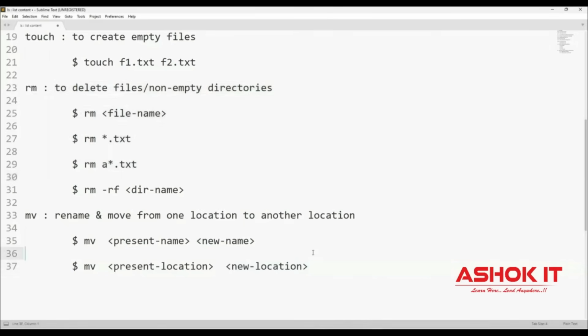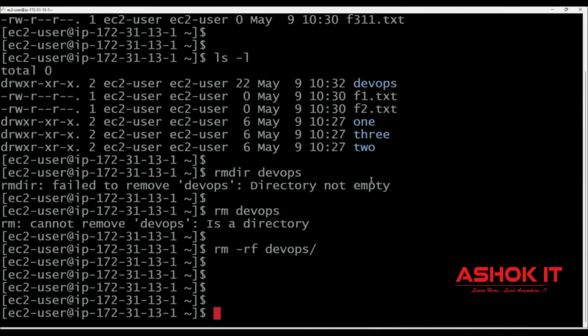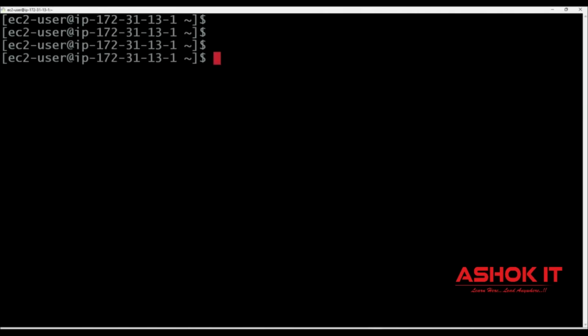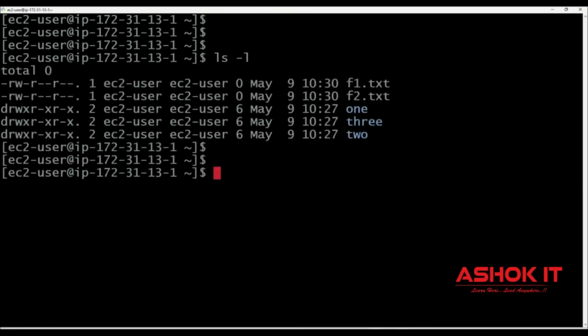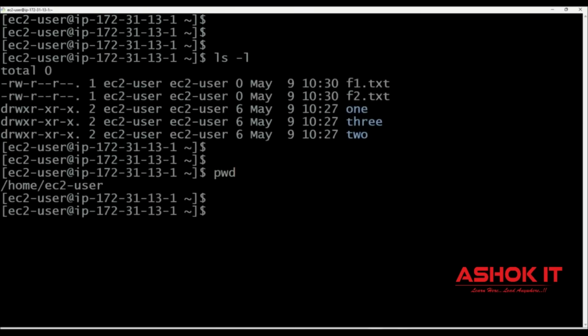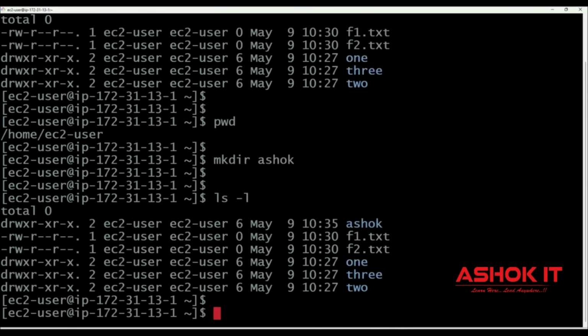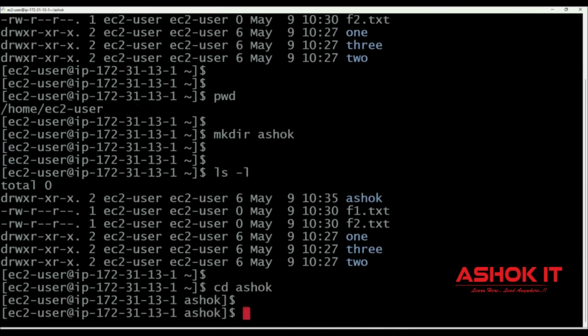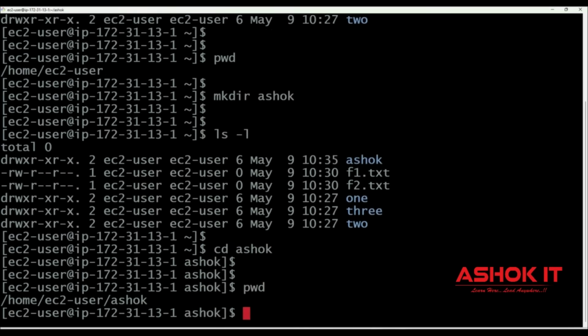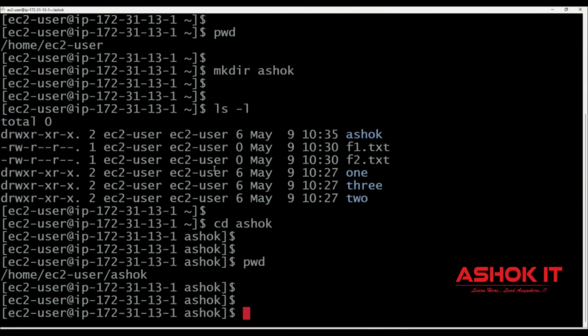And similarly, here we can use a command called cd to change the directory. ls -l. Currently we are in the EC2 user directory. Now I want to go inside another directory. Let me create one with mkdir Ashok. I created one directory with the name Ashok. Then go inside that directory, cd space Ashok. cd is a command which is used to change the directory. So currently I am inside the Ashok directory.